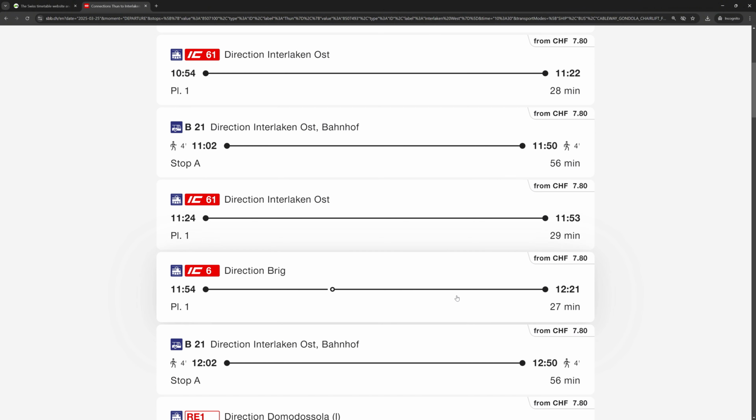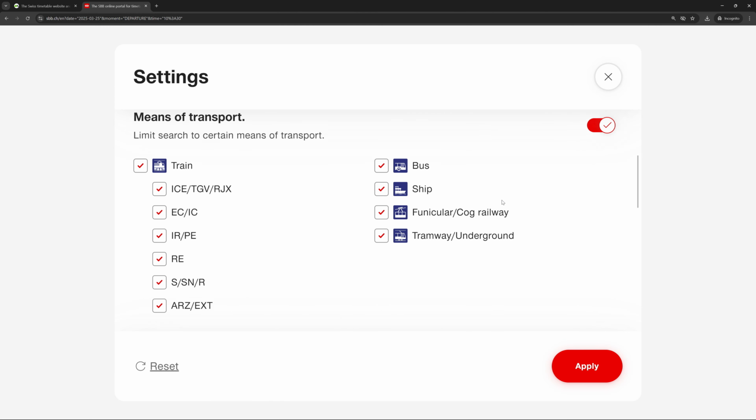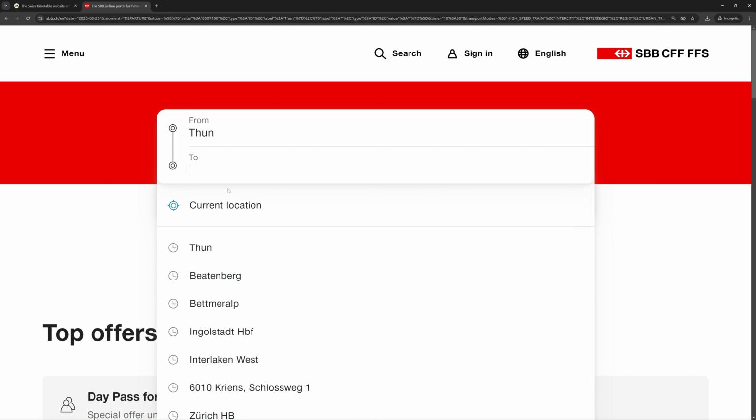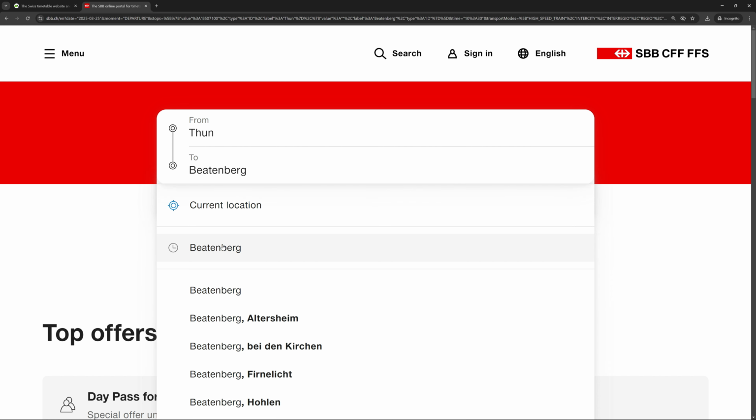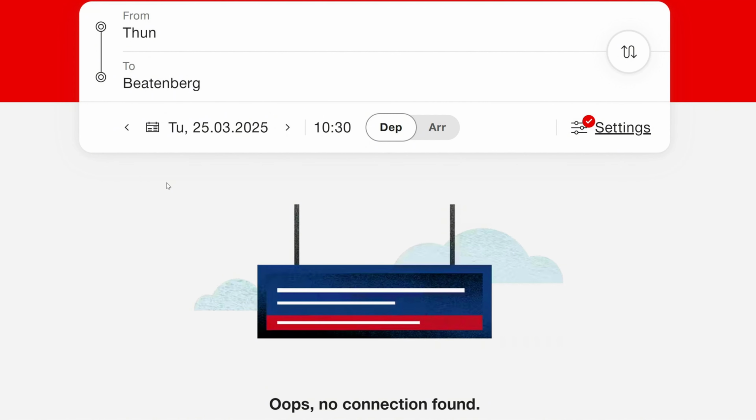Keep in mind, this doesn't work for every trip. If there's only a bus service on your route and you select trains only, the timetable will not find any travel options. Like here, because there is no train line from Thun to Beatenberg.